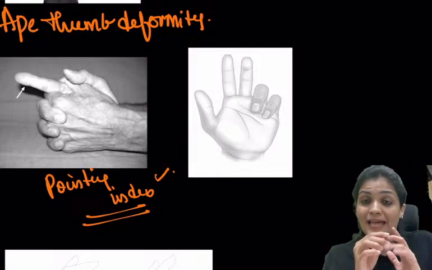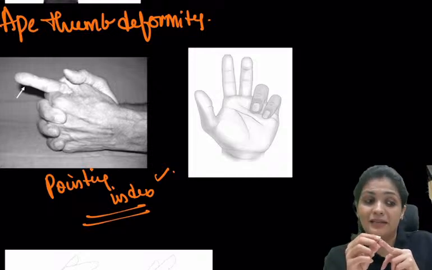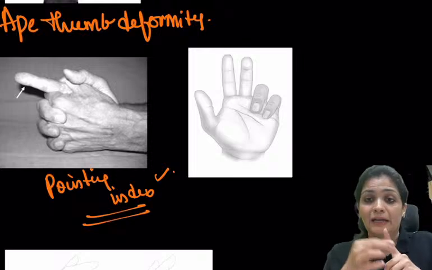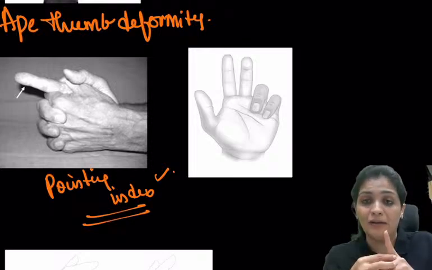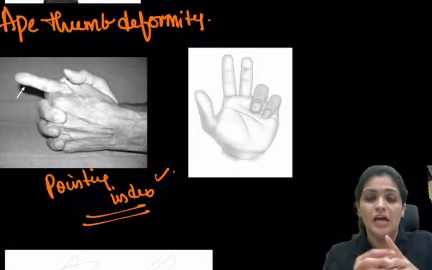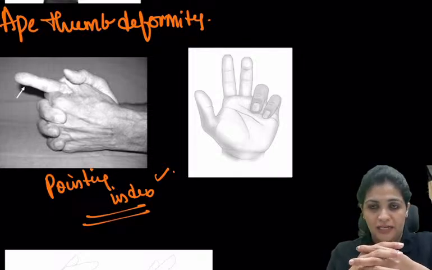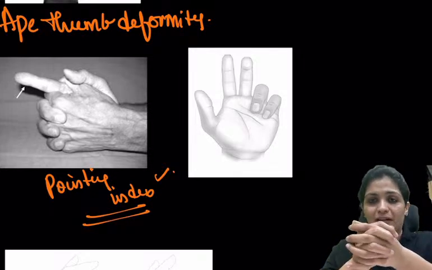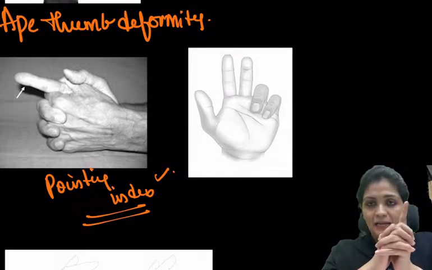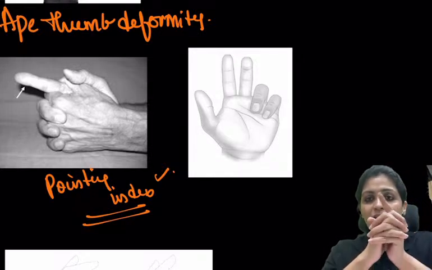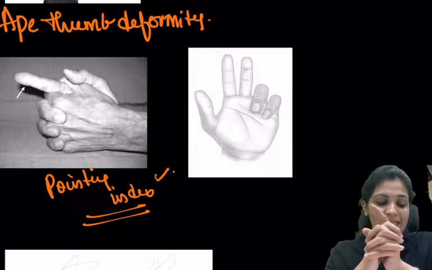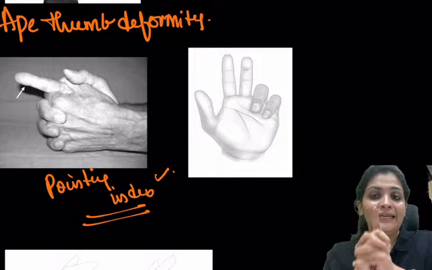And the second interesting thing is that it is related to the lumbricals, right? The index finger is the only finger which is purely supplied by the median nerve flexor. So when you try to close all the fingers or make a clenching fist like this, whichever hand has the median nerve damaged, you can see that the index finger is unable to flex completely, and this is called a pointing index.